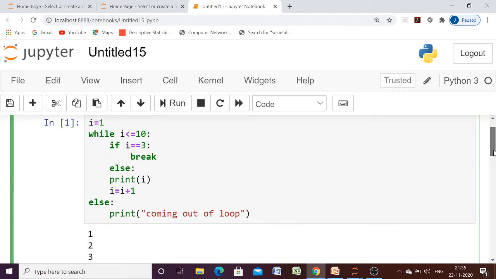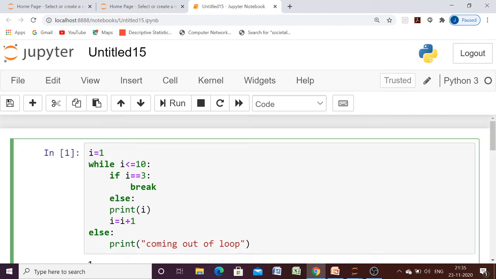So what will happen? Let us check. When the value of I is 1, it will be printed. When the value of I is 2, it will be printed. Now let us see, when the value of I is 3, the loop should be terminated. And since the loop is not terminated normally, this part will not execute. So let us check the output.